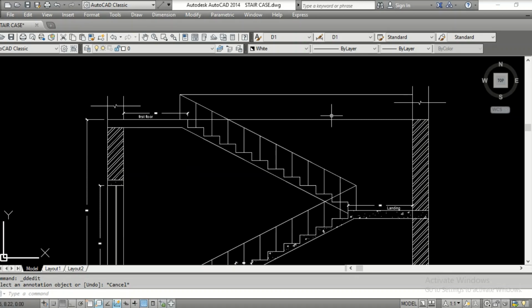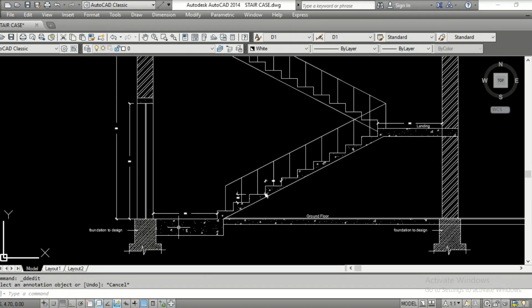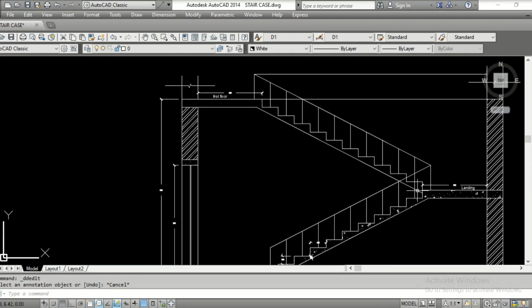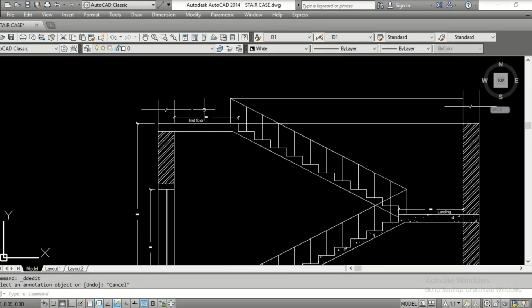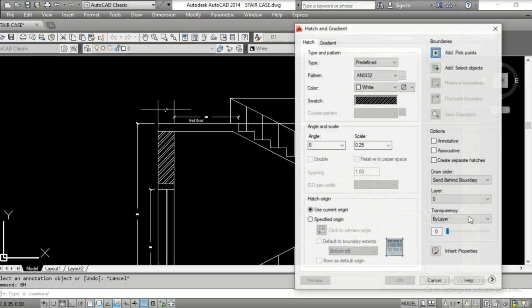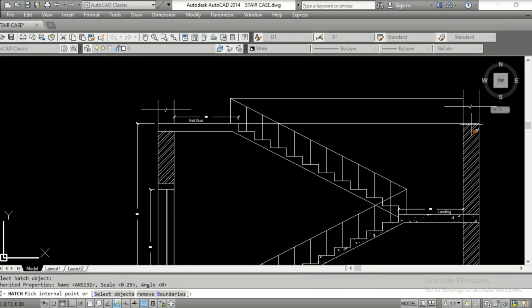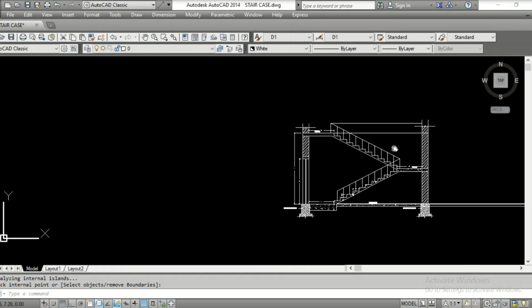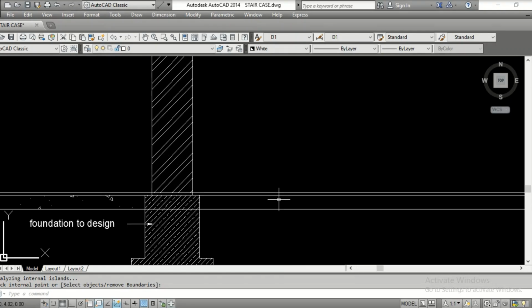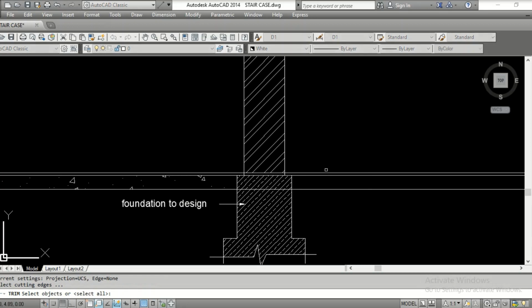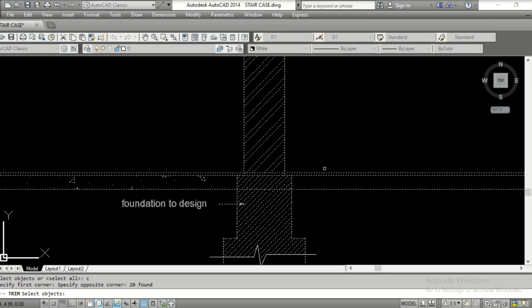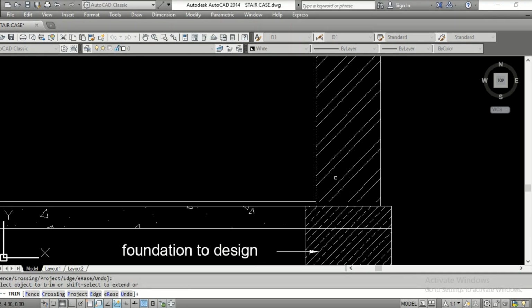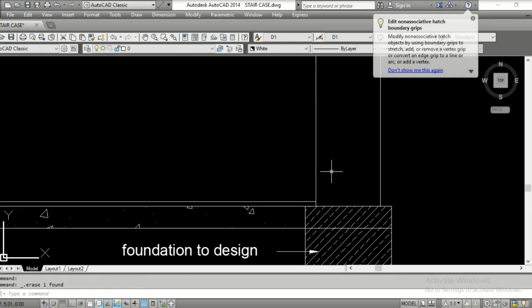Now you did not hatch this here because this is the ground floor. You are traveling up like this, going towards your left, and you reach the top floor. So that's it. Then hatch. You can just inherit properties here and place it here and here, so that the job is completely done. This thing you can just trim, all this cross. All this stuff is not required. Remove it and refill it.